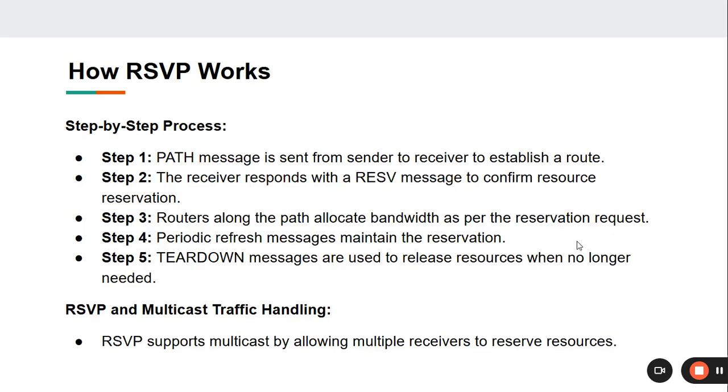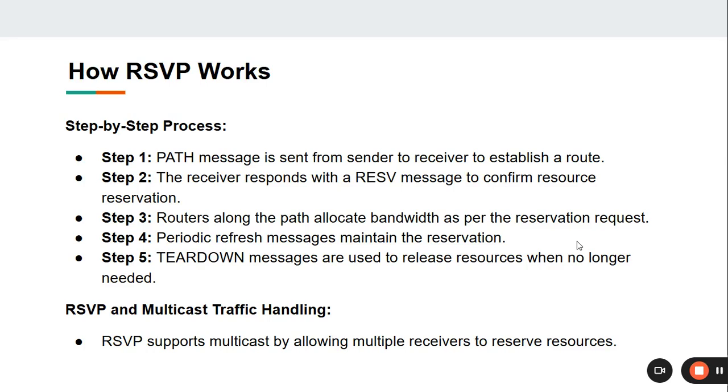How RSVP works, a step-by-step process. Step 1: a Path message is sent from the sender to the receiver to establish a route. Step 2: the receiver responds with a Reserve message to confirm resource reservation. Step 3: routers along the path allot bandwidth as per the reservation request. Step 4: periodic refresh messages maintain the reservation. Step 5: teardown messages are used to release resources when no longer needed.